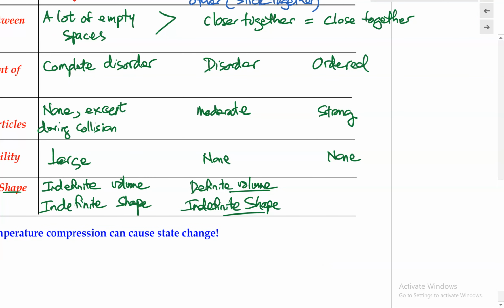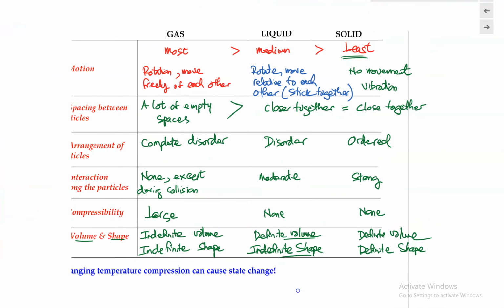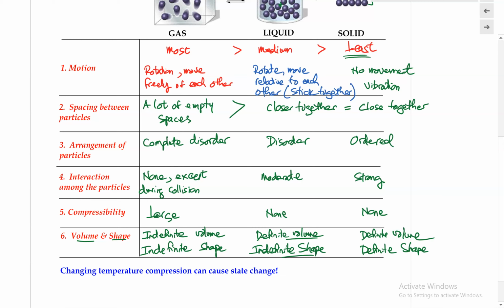And lastly, the solid state has definite volume and definite shape. Its shape would always remain constant. So if we were to take a solid, something that we can touch, then it always remains in that shape. So these are some of the comparisons among these different properties and characteristics between the solid, the liquid, and the gas.